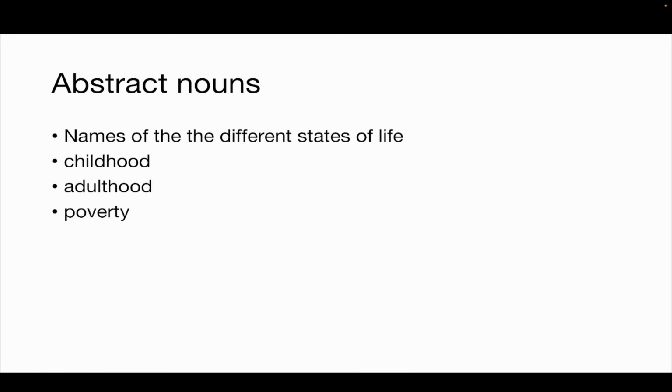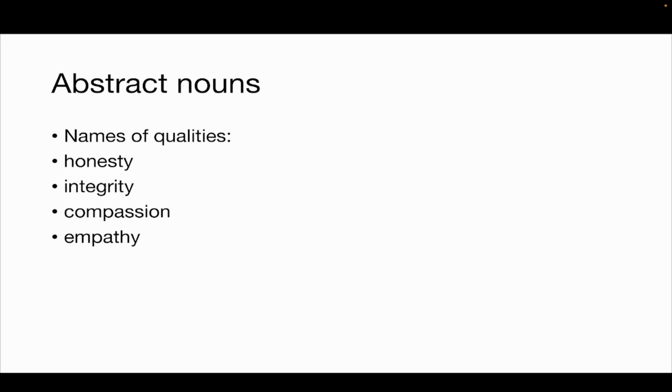These are also abstract nouns. And we use abstract nouns to describe qualities such as honesty, integrity, compassion, empathy. So these, again, don't have a physical form and they cannot be seen, but they are there. Are they really there? Okay, abstract nouns are also the names of subjects such as physics, chemistry, biology.